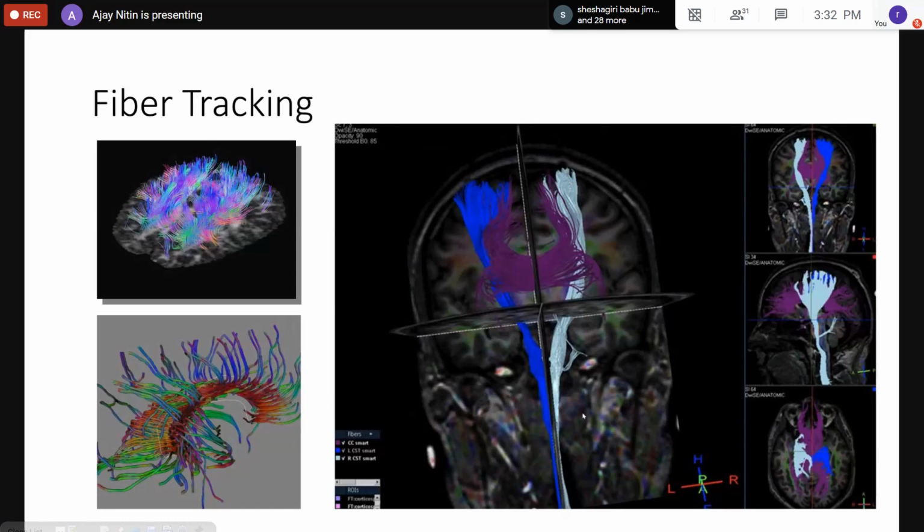The advantage that MR takes is that these bundles restrict the movement of water molecules within them. What we measure here in MR is the movement of water molecules, not the signal from the water molecules, the amount, but we try to see how far a water molecule has moved.